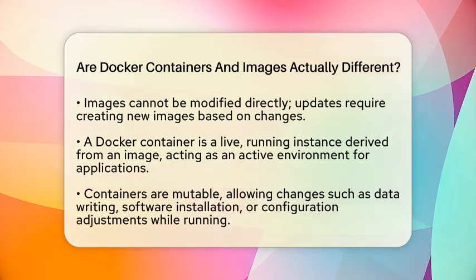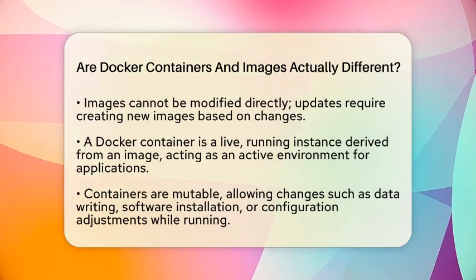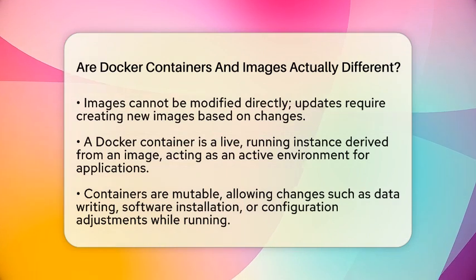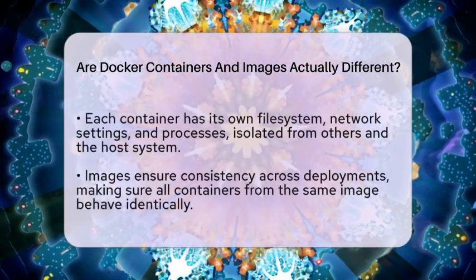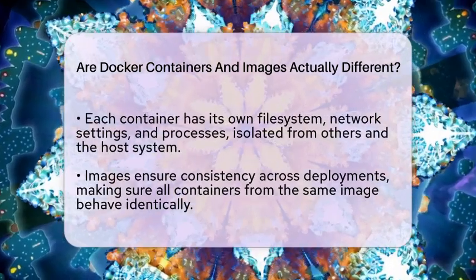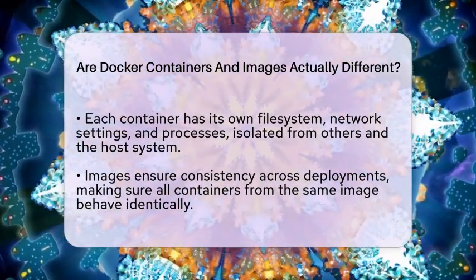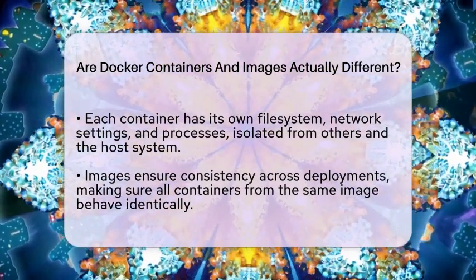Each container has its own file system, network settings, and processes, which are isolated from other containers and the host system. You can think of containers as the actual application environments that you interact with, while images are the blueprints used to create those environments.